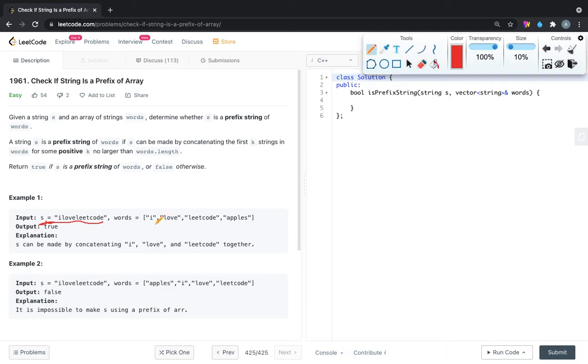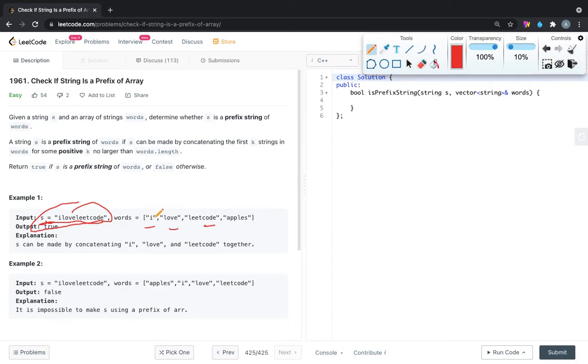So for this to be called a prefix string, this string should come after concatenating some k strings in the words. So k can be anything like 1, 2, 3, 4, any integer value.